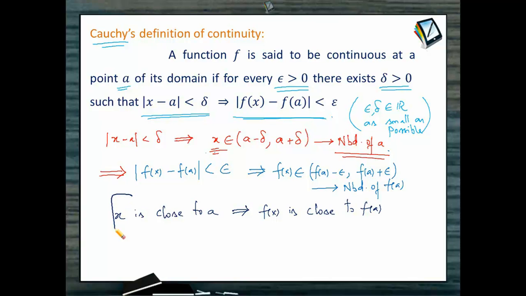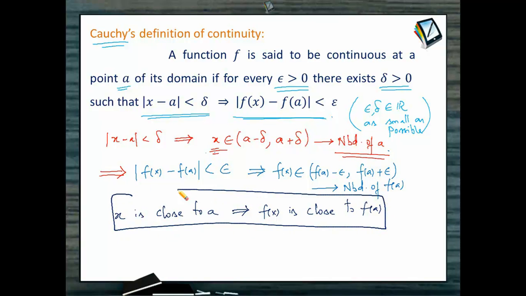That's the meaning conveyed by this definition, right? So when your x value is close to a, your f of x value is close to the f of a value, then the function is said to be continuous. That is, as x is approaching a, f of x is approaching f of a, the functional value at a.